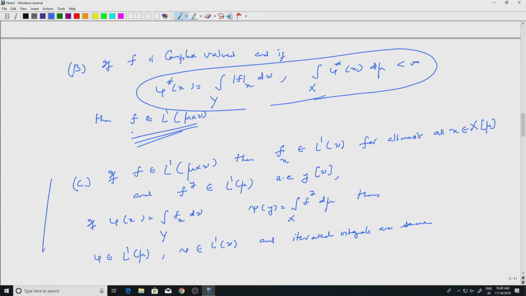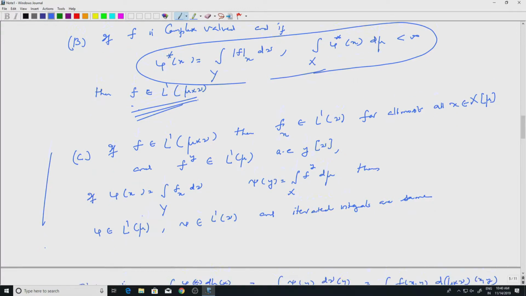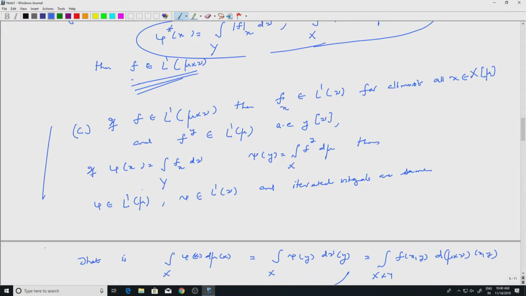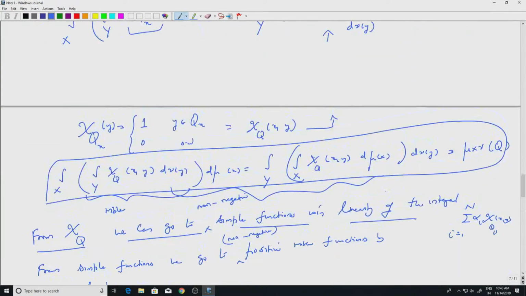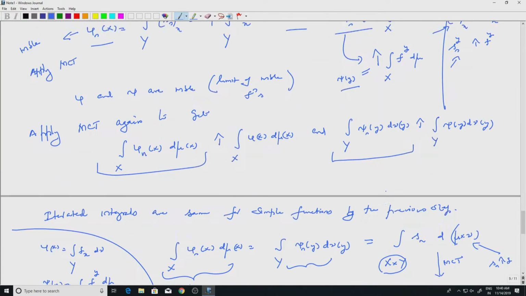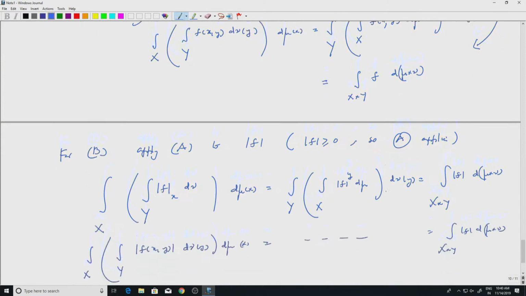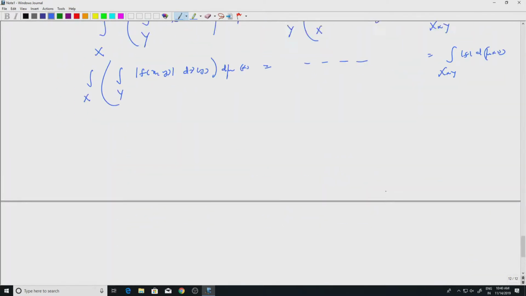So let's look at C. In C you are starting with an f in L1 and you are saying the iterated integrals are the same. That is what we want to prove. This is not difficult, so I'll give the details, but maybe only a sketch of the proof, because it's not very difficult.